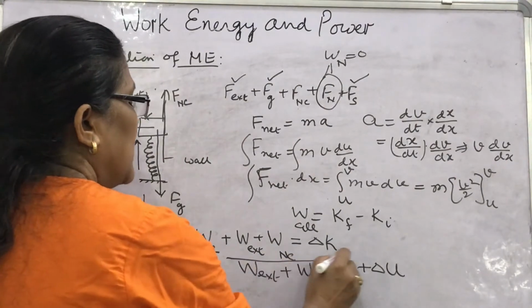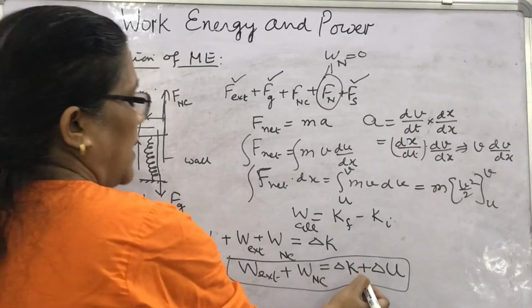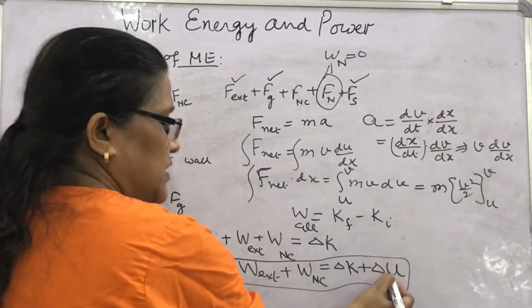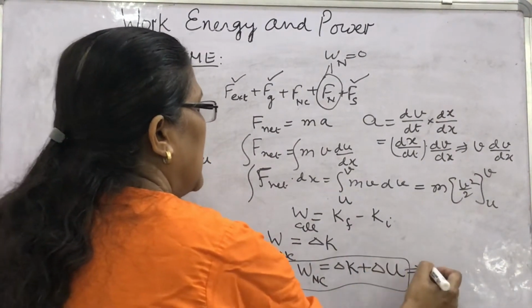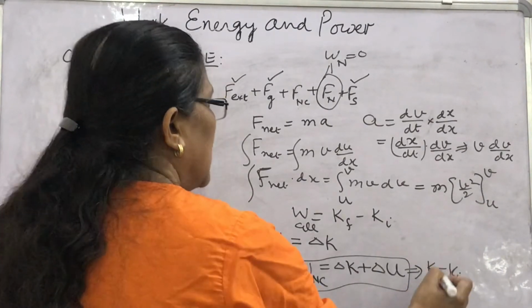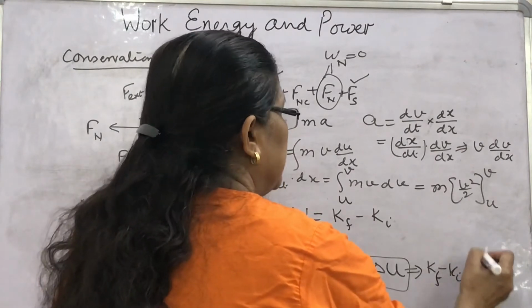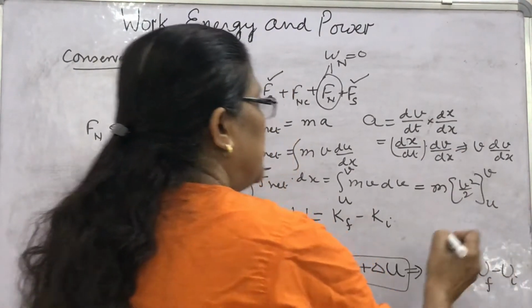This is the expression: delta K, the change in kinetic energy, plus delta U, the change in potential energy. So you can also write it as Kf, final kinetic energy, minus initial kinetic energy, plus final potential energy minus initial potential energy.